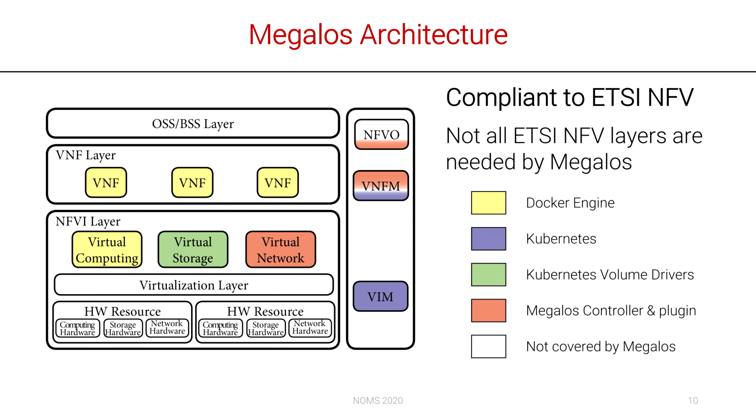On the right of the picture, you can see the management and orchestration component that, as the name suggests, is responsible for the management and orchestration of the architecture. The management and orchestration module is divided into three functional blocks. The virtual infrastructure manager manages computing, networking, and storage resources, and for this we rely on Kubernetes. The VNF manager is responsible for the lifecycle management of VNFs, while the NFV orchestrator is responsible for orchestration and management of the software resources and of deploying network scenarios on the infrastructure. Both VNFM and NFVO are implemented using a custom module called Megalos Controller.